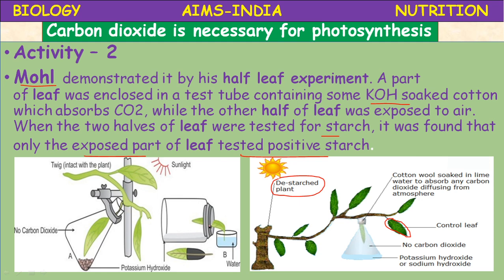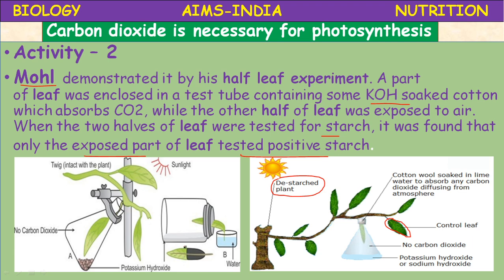And here, half leaf experiment like this: through a split cork, half of the leaf is inside, half of the leaf is outside, water is provided, and the experiment was conducted, the entire setup kept in the sunlight. After a few hours, 2 to 3 hours, if the starch experiment is conducted, the leaf which is present outside turned deep blue color.